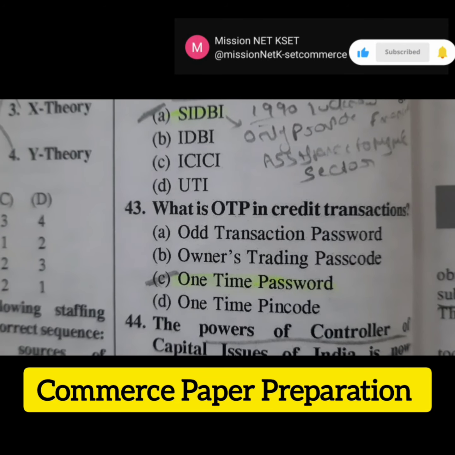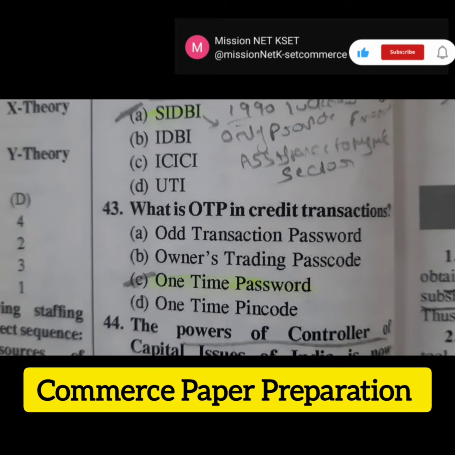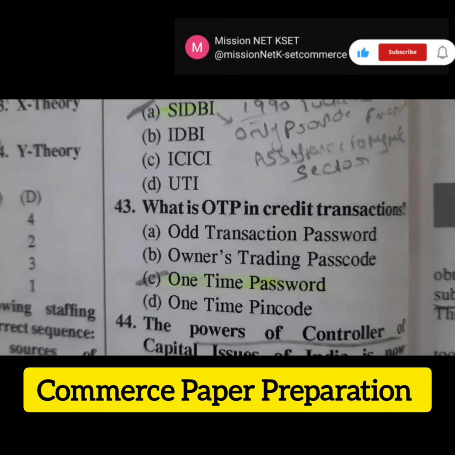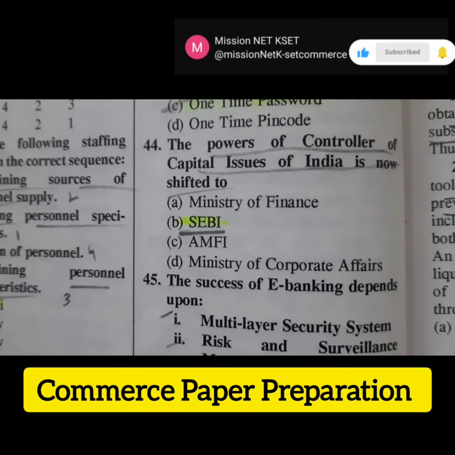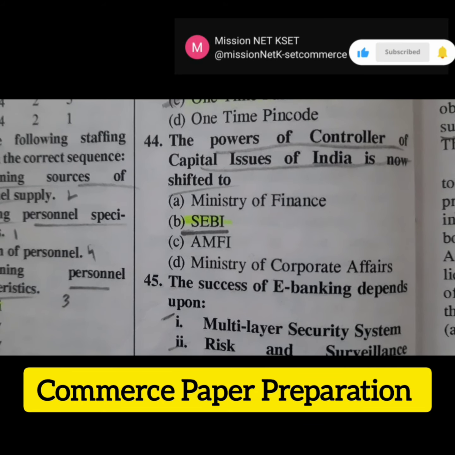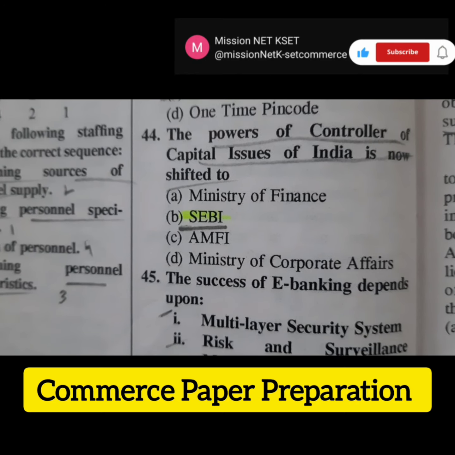The next question is, what is OTP in credit transactions? The right answer is option C, one-time password. OTP stands for one-time password. The next question is, the power of Controller of Capital Issues of India is now shifted to? The right answer is option B, SEBI, Securities and Exchange Board of India.